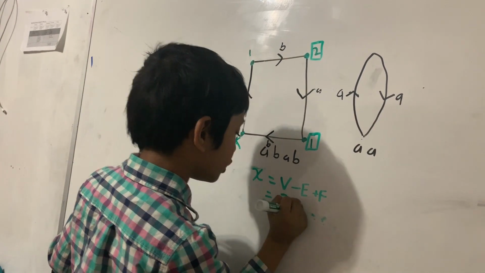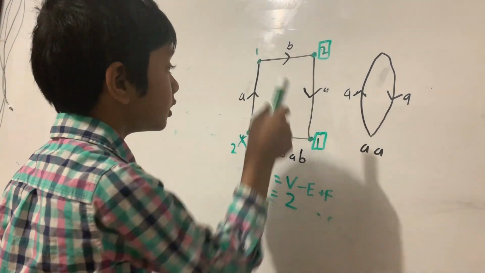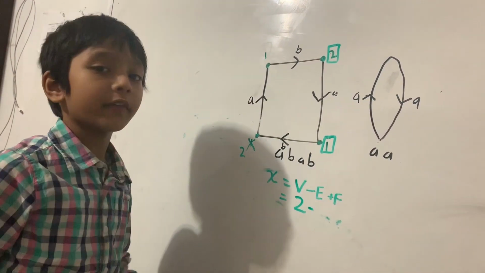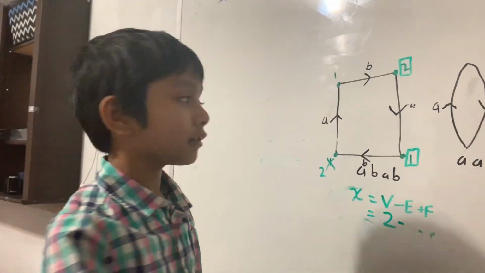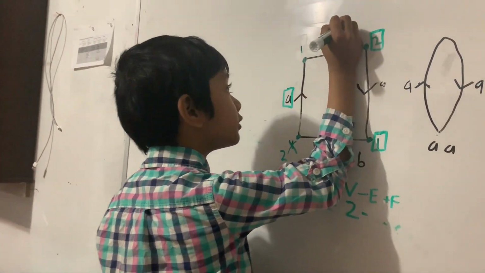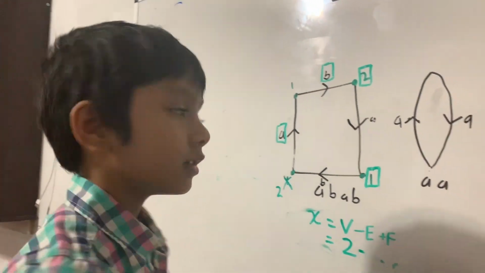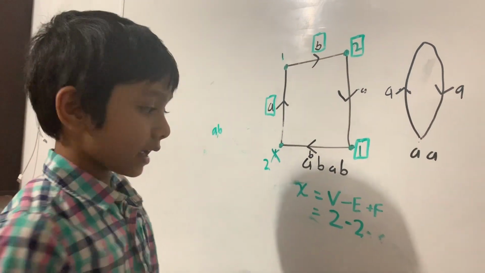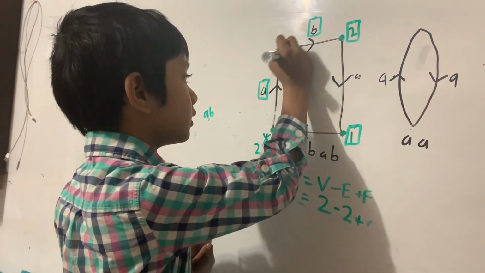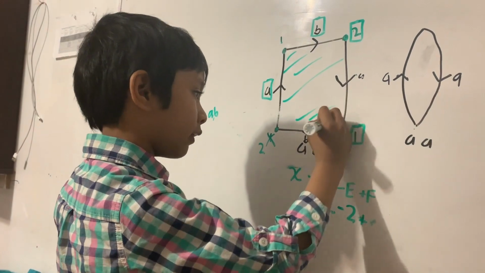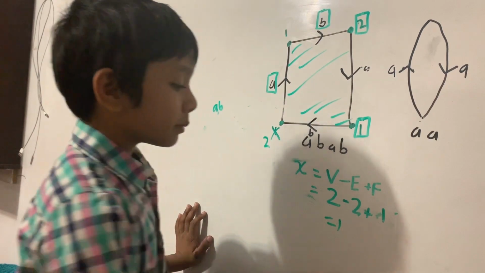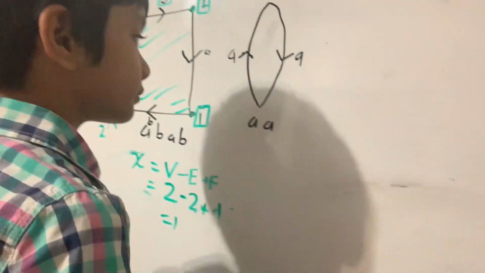There are two vertices, minus the number of edges, which depends on how many letters we use. So in this case we used A and B, and this had the same mechanic as the vertices, and the faces is just normal. There's 1 face in the square, so 1. And that adds up to a total of 1.